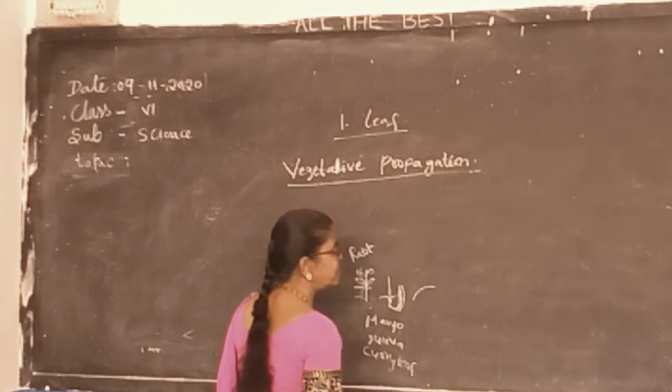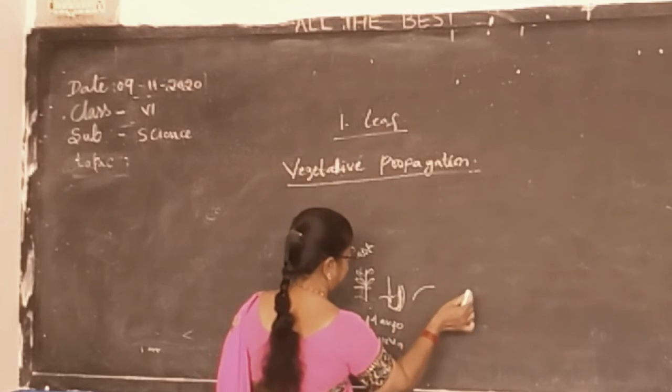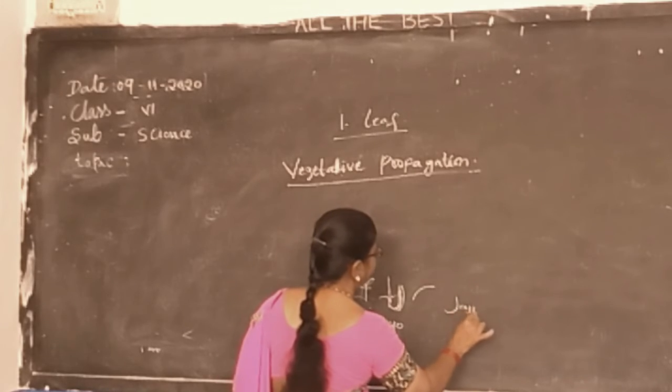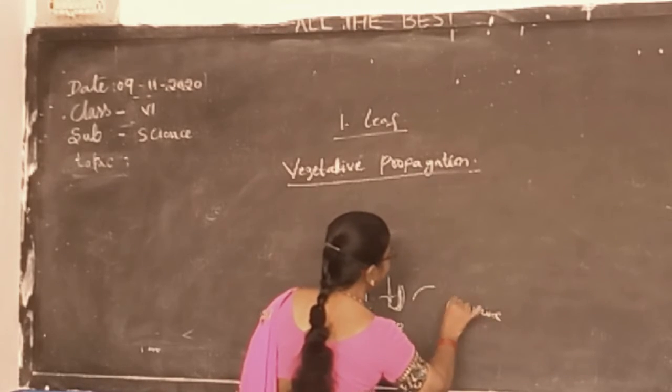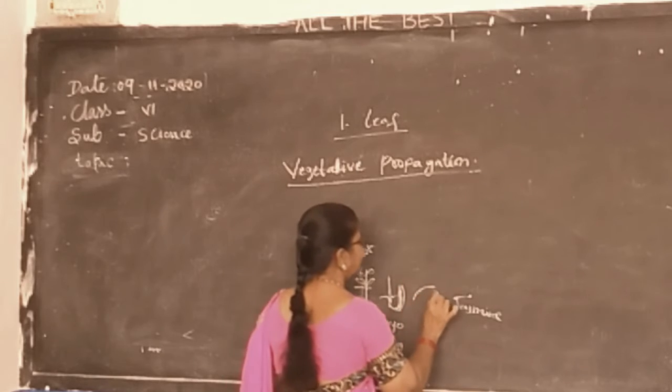And through the stem means what? Through the stem, take an example of jasmine. The jasmine plant was growing and climbing like this.